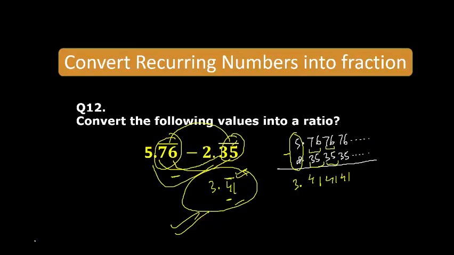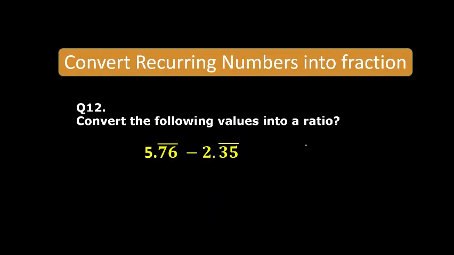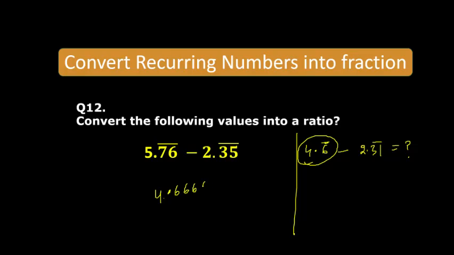But if you have a question like this, 4.6 bar minus, let's say, 2.31 bar, now solve it. This is 4.66666, and the next one is 2.313131.